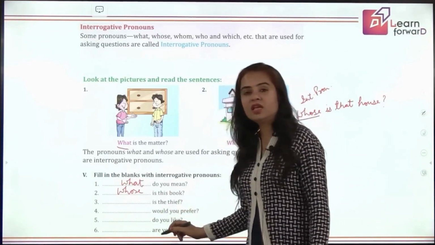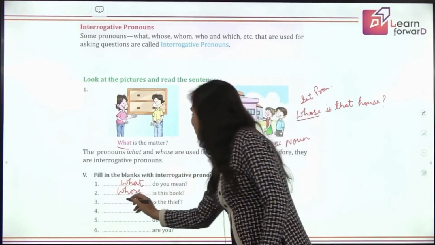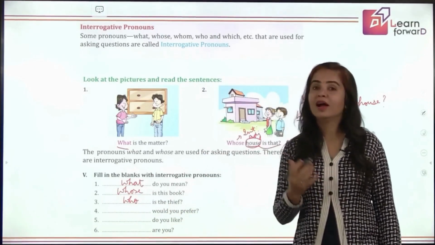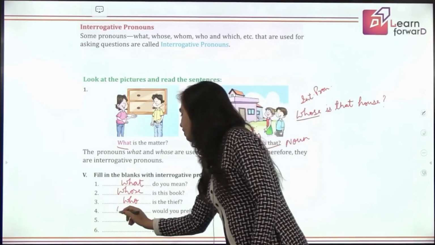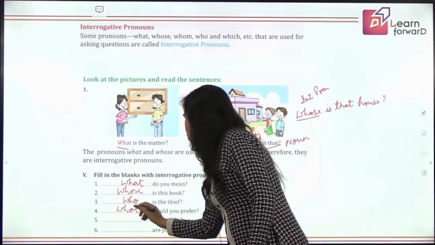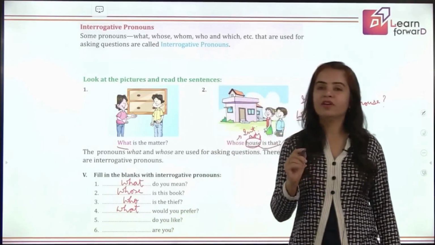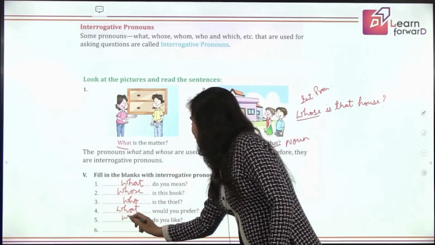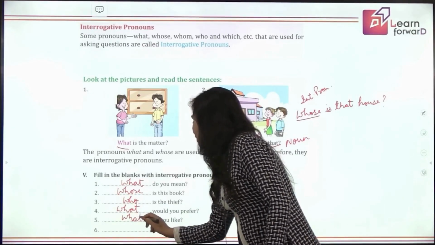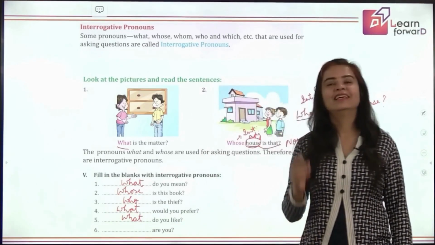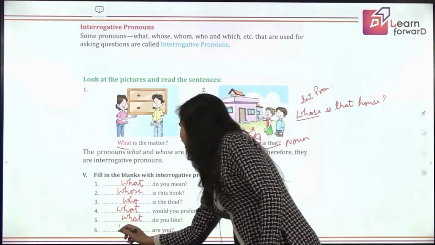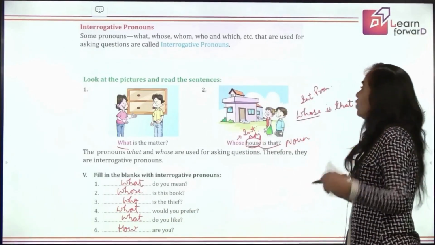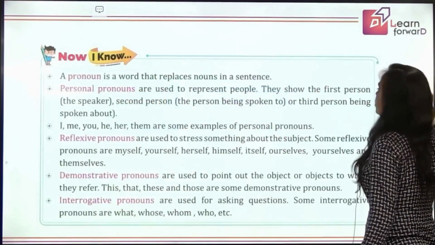Dash is the thief. Who is the thief? Dash would you prefer? Again, the same. Yes, perfect answer you have given. What would you prefer? Oh, you are getting very smart. Even before I read, you said. Okay, that's the perfect answer. What do you like? And next is, yes, everybody is there with the right answer. How are you? That's perfect. It means you have understood interrogative pronouns also very fine.